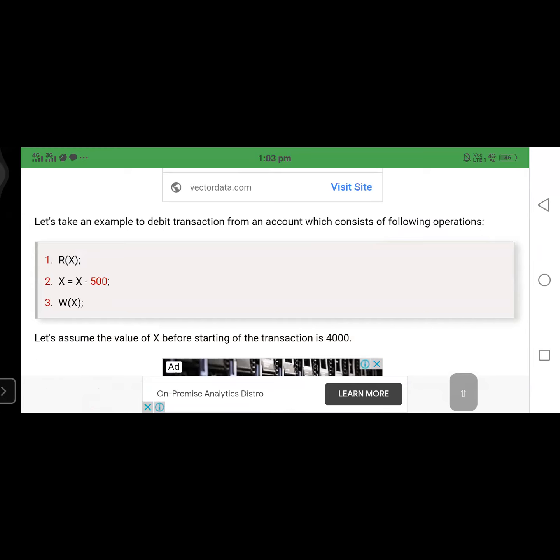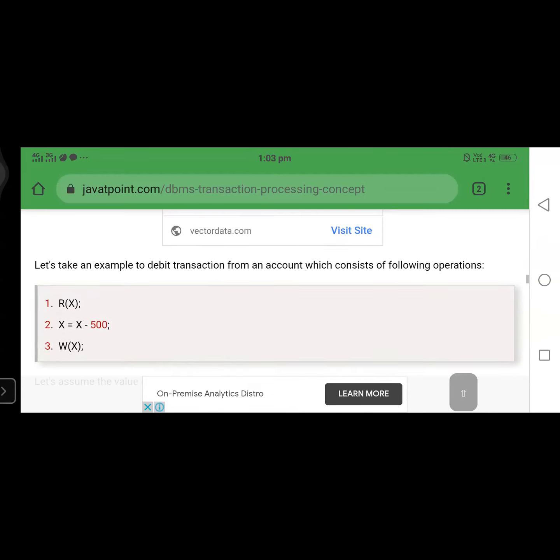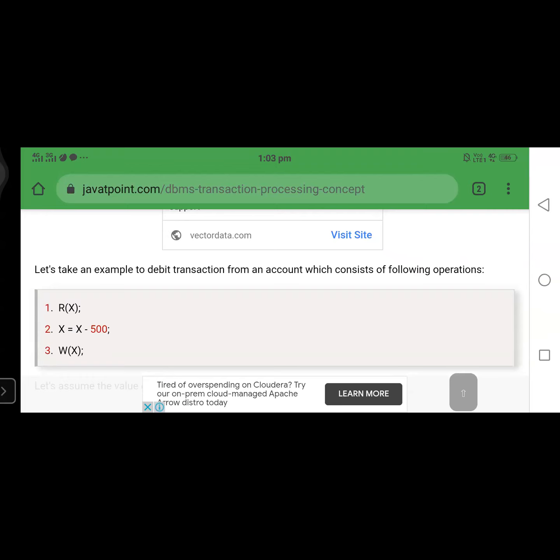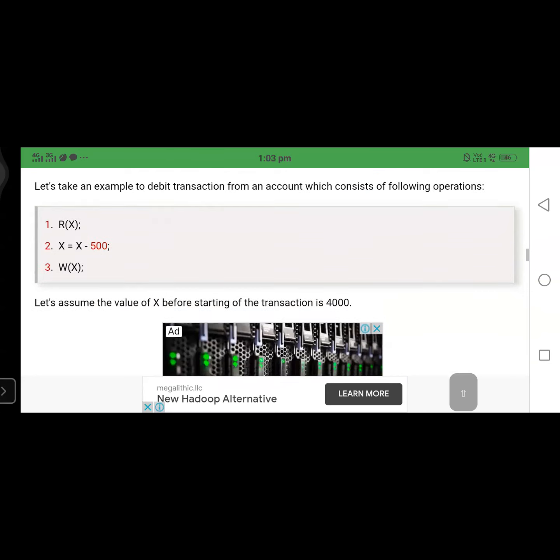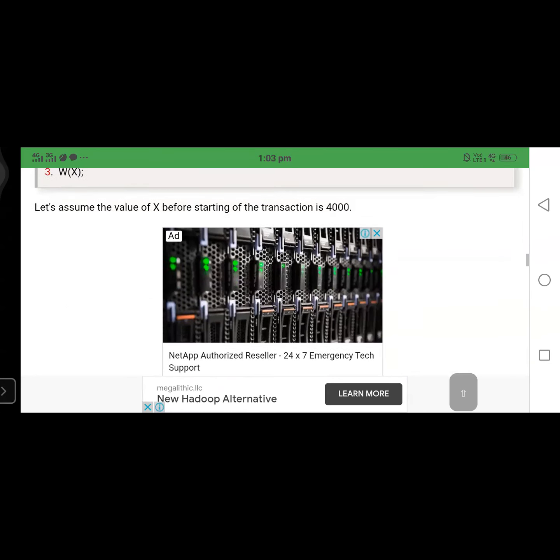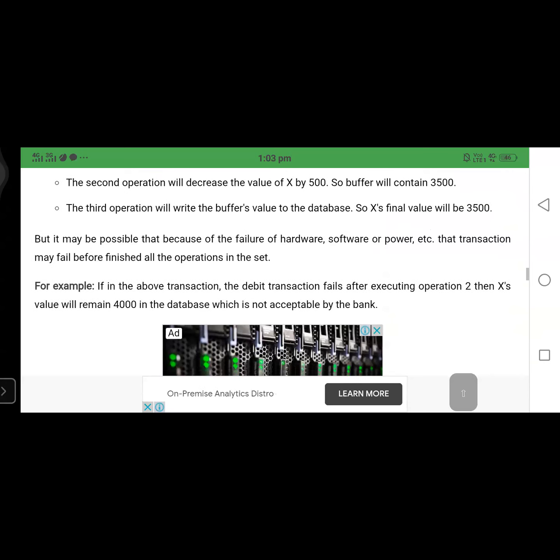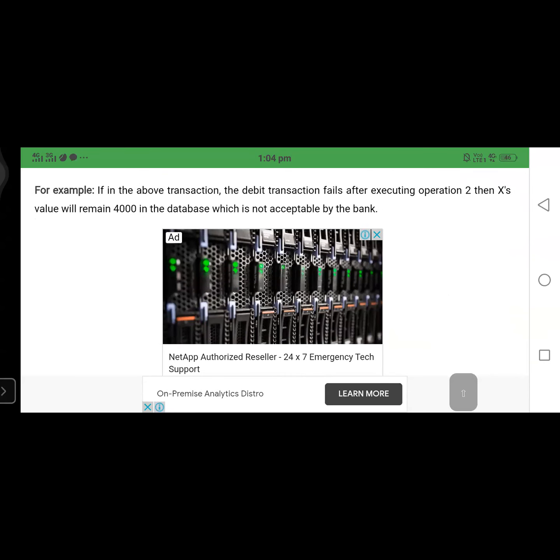If you observe, here we are also giving an example: read of X, X equal to X minus 100, and write of X. That means here we are performing some changes. Let's take an example of a debit transaction from an account, which consists of the following operations. First of all, we read the account and debit some amount, and next the changes are written to the disk. For example, if the above debit transaction fails after executing operation 2, then the X value will remain 4000 in the database, which is not acceptable to the bank.